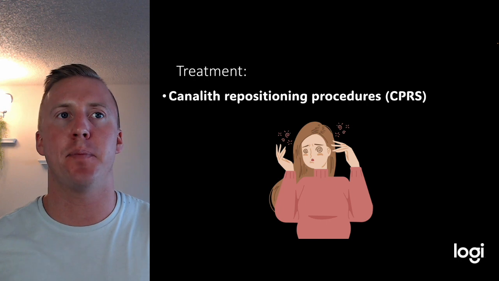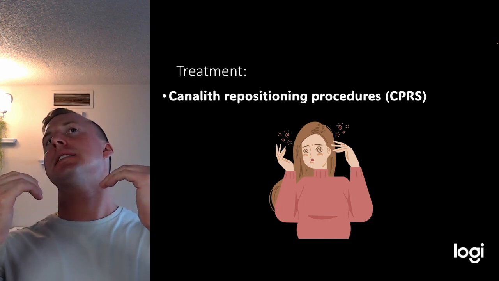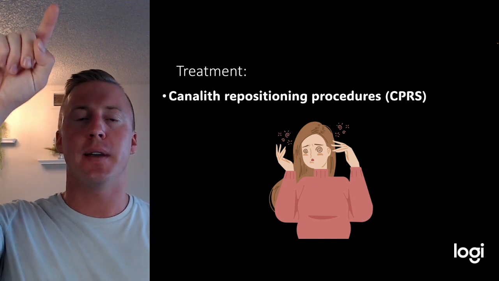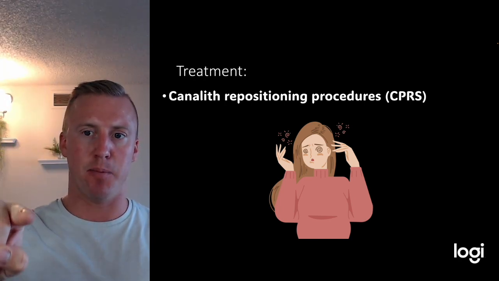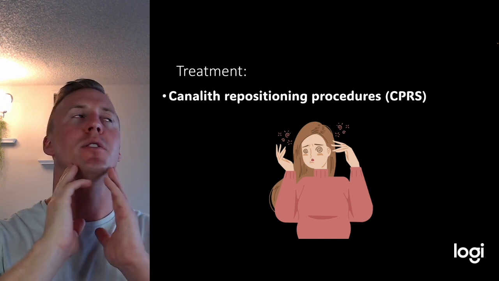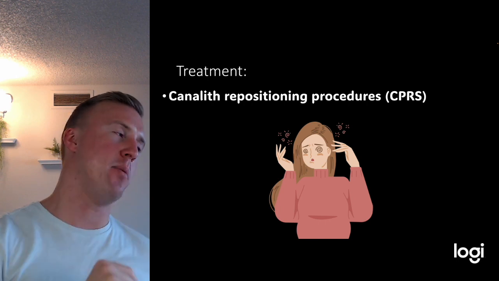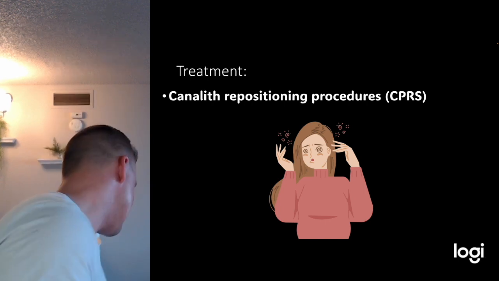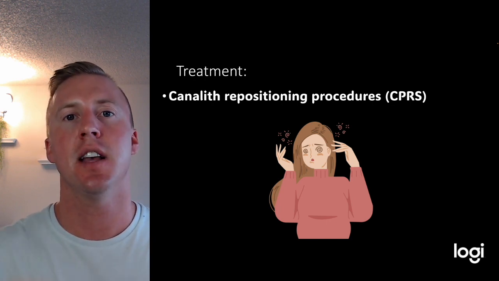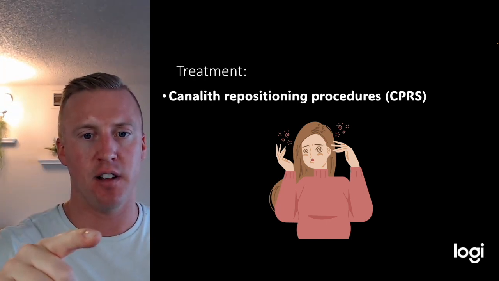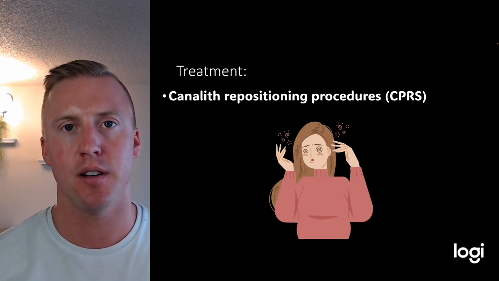What we're going to do is have the patient lay their head back to about 45 degrees. And the biggest thing is you want them to hold that, right? They want to hold for about 2 minutes because we need time for that crystal to go back into position. Then we'll turn their head 90 degrees, therefore moving the crystal. And then we'll have them lay on their side and move their head down towards the bed. The biggest thing is you need to hold these positions because it gives time for that crystal to set back to where we want it, back into the vestibule.